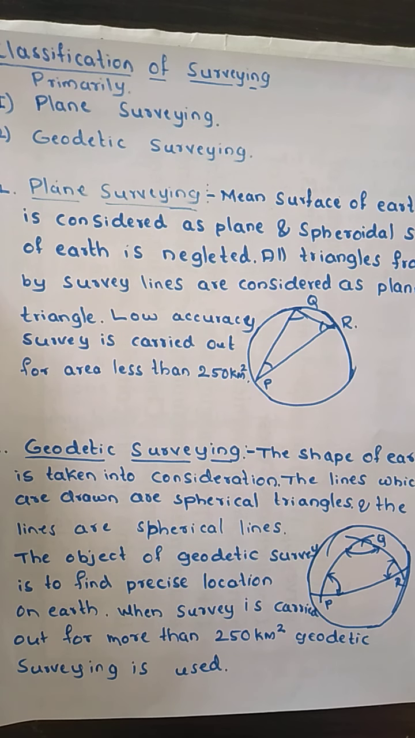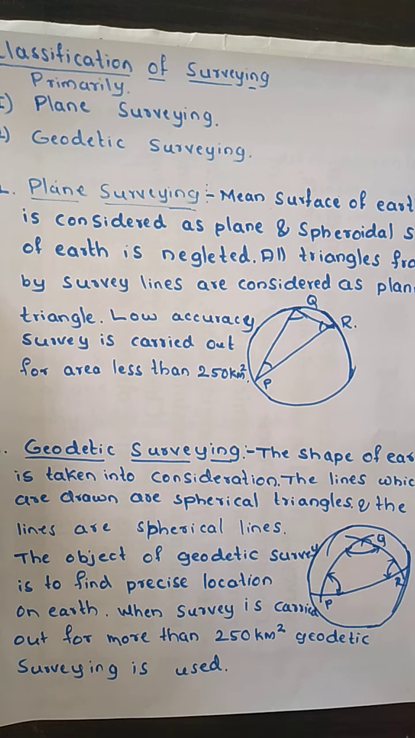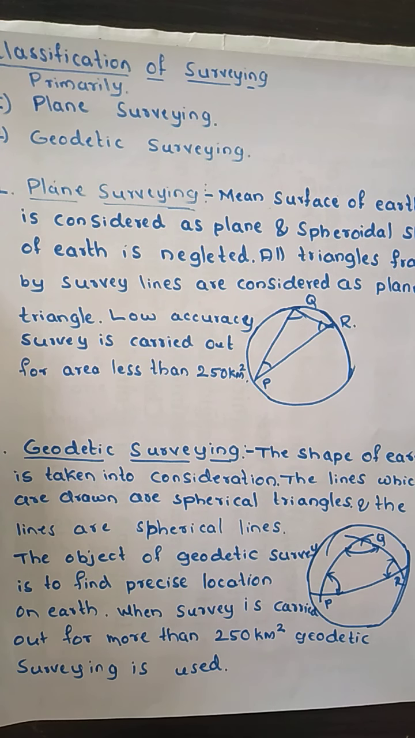Then we are going to classify based upon the instruments used. In this we are going to have 8 types, and after that we are going to study the different principles of surveying. Here we are going to have 2 principles that we are going to study in today's class.